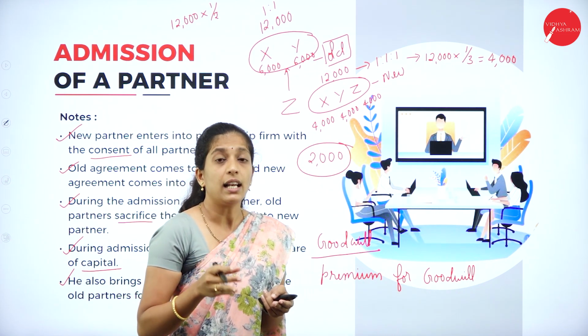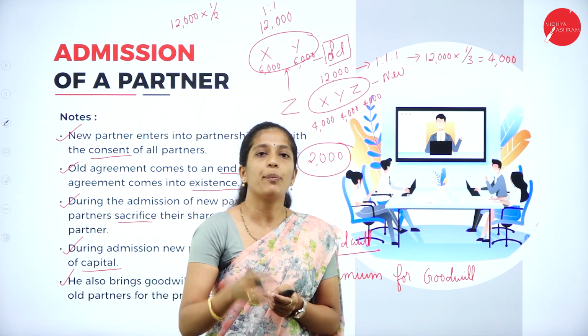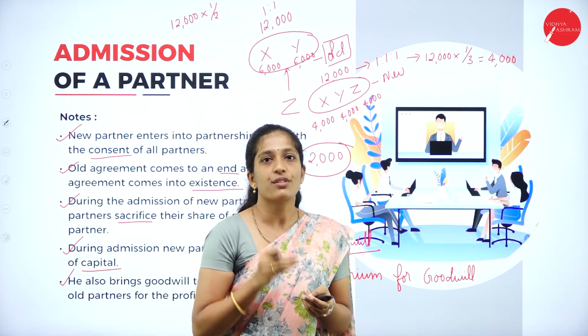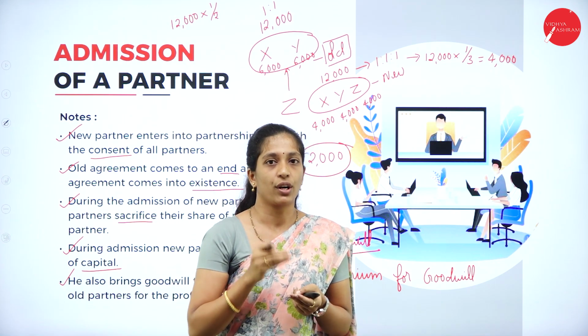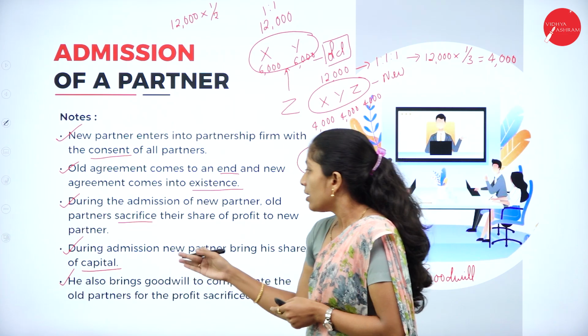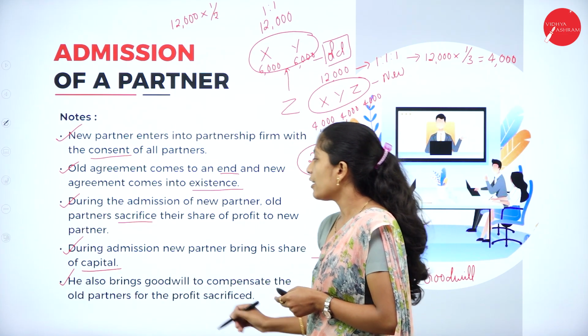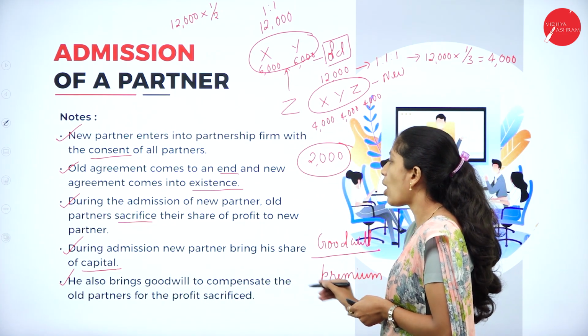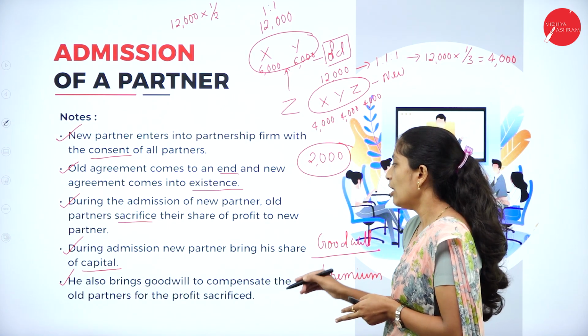So what did I tell? Along with the capital, he brings certain extra amount which is known as goodwill or premium for goodwill. So this point is that he also brings goodwill to compensate the old partner for the profit sacrificed.